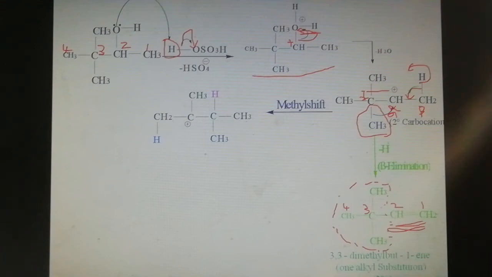Suppose this methyl group shifts to this alpha carbon, where the positive charge is created. This is the methyl shift: the methyl group shifts from this carbon to the alpha carbon, and the positive charge shifts to this carbon, forming a more stable tertiary carbocation.